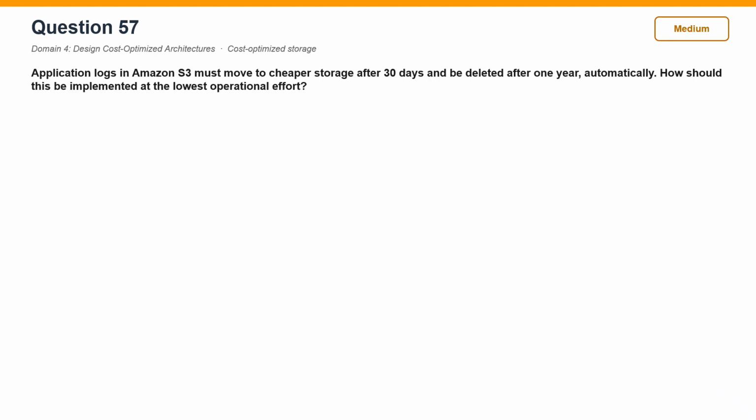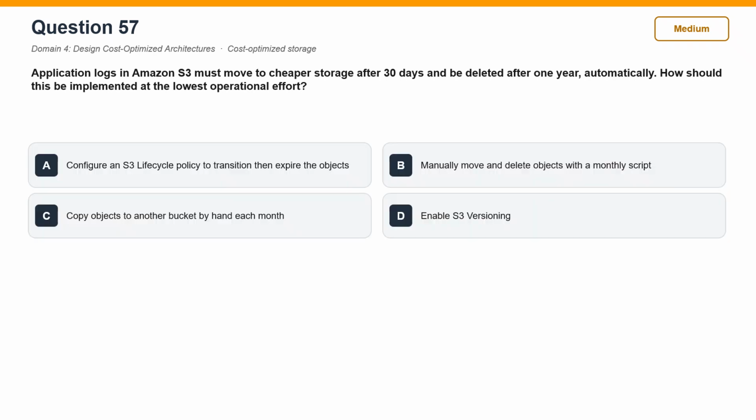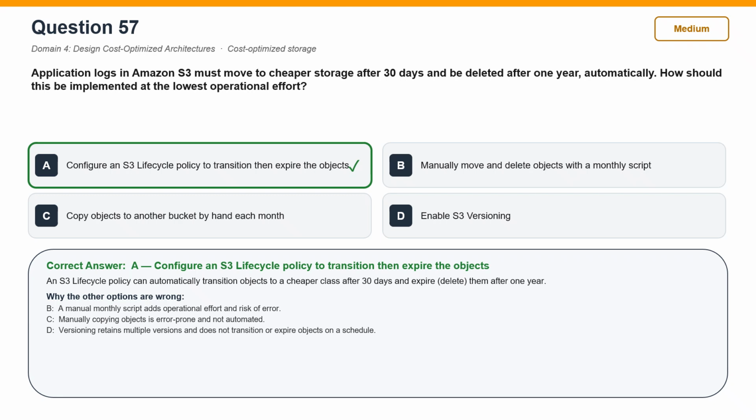Question 57. Application logs in Amazon S3 must move to cheaper storage after 30 days and be deleted after 1 year, automatically. How should this be implemented at the lowest operational effort? The correct answer is A. Configure an S3 lifecycle policy to transition, then expire the objects. An S3 lifecycle policy can automatically transition objects to a cheaper class after 30 days and delete them after 1 year.